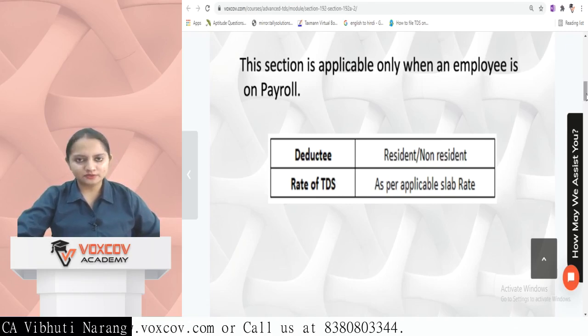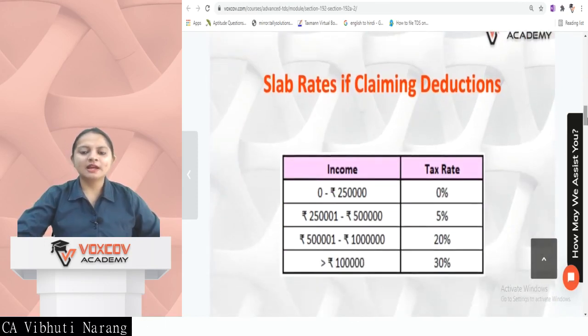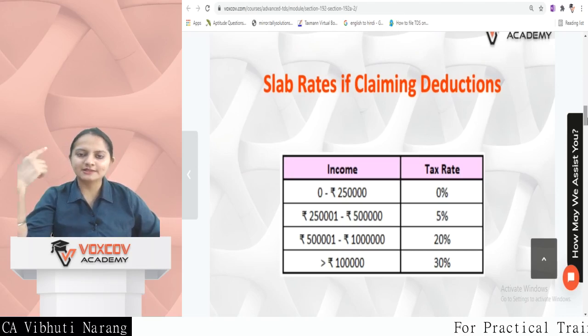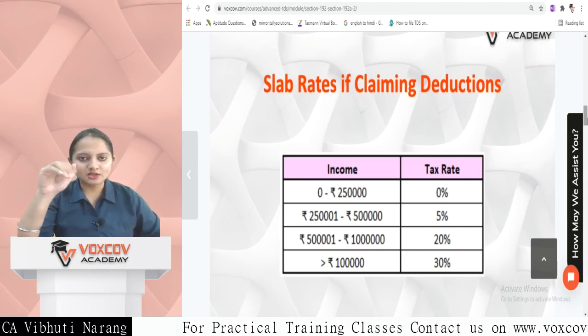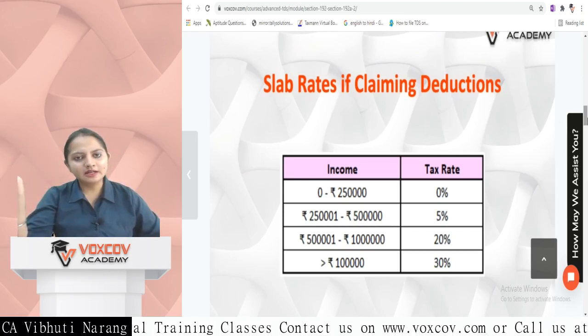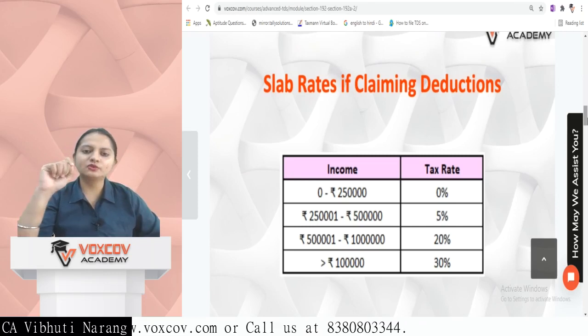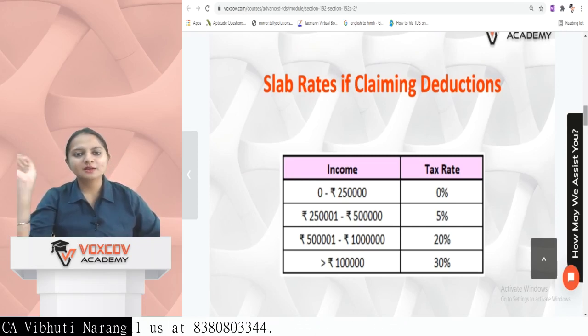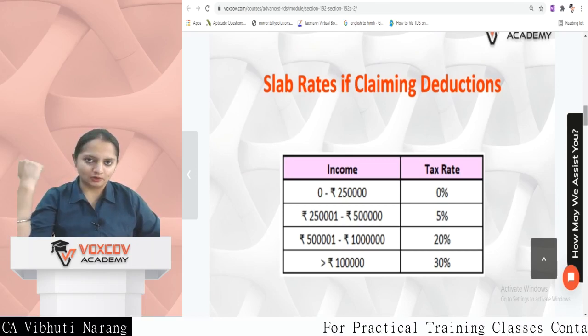From this financial year, we have two options for the slab rates. One, if we are claiming deductions, and the second, if we are not claiming deductions. If the employee is claiming deductions, then the earlier slab rate applies: up to 2,50,000, 0%; from 2.5 lakh to 5 lakh, 5%; from 5 lakh to 10 lakh, 20%; and greater than 10 lakh, 30%. It means if your income falls in this slab, the tax will be charged accordingly.